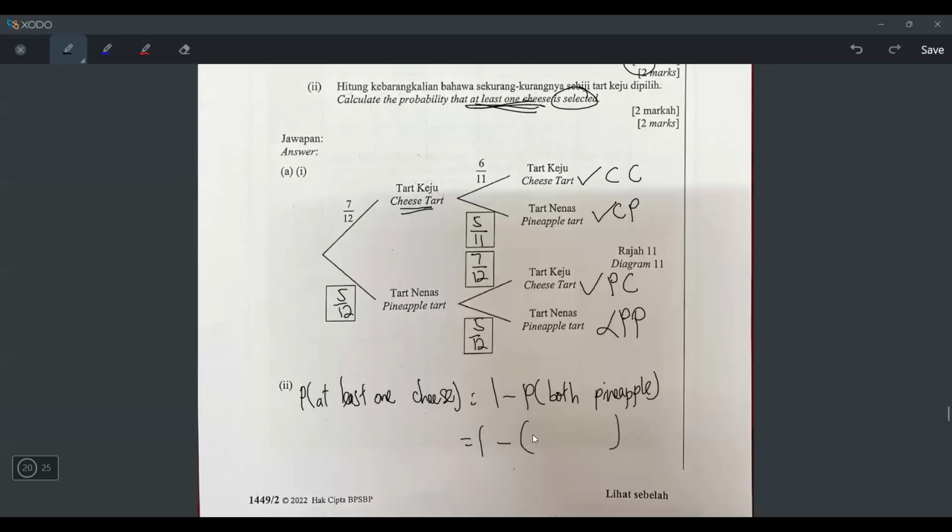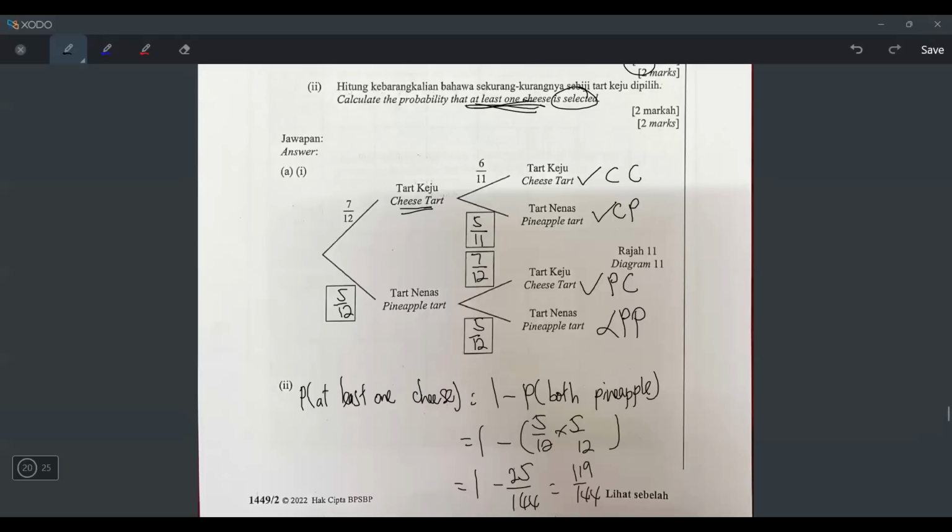How to find the probability of both pineapple? 5 over 12 times 5 over 12. So if you do it like that, you could also get the same answer. Okay, 5 over 12 times 5 over 12 is 25 over 144. And let's press. What is 1 minus 25 over 144? Okay, I got 119 over 144. And that is the answer.